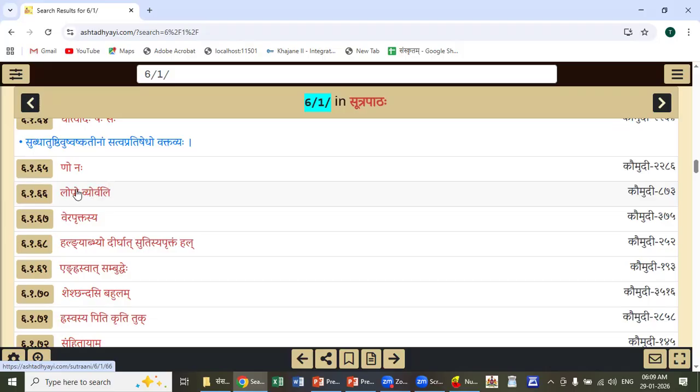In this class, we are going to study these two sutras, Lopo Vyorvali and Vera Pruktasya. In tomorrow's class, we are studying Algnabhyo Dirgha, Sutisya Pruktam, Hal Yengrasvat Sambuddhehe, Shesh Chandasi Bhulam, three sutras. Today is Thursday, these two sutras this week, and these five sutras. From next week, we are starting with Rasvasya Piti Krutita.